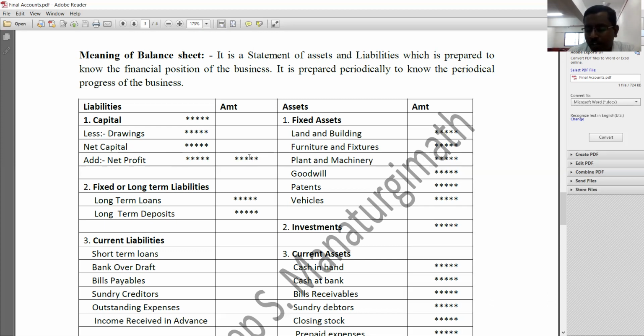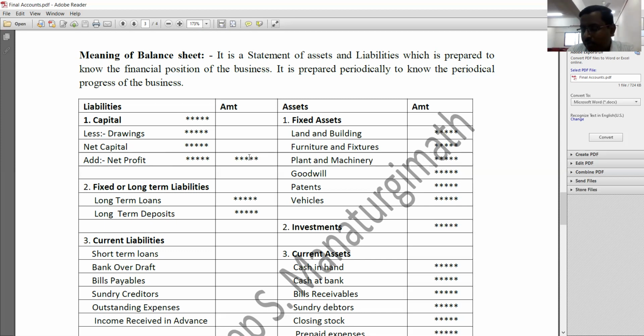Then later, after recording capital, you need to record all long-term liabilities. Like if you have taken any loans from the banks, such as long-term loans, and if you have accepted any long-term deposits from the public, those all things should be recorded below the capital.